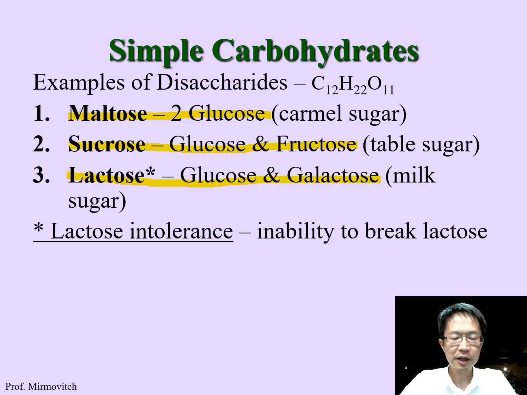So I already told you that maltose you can find from beer. It gives you another example here. You can find maltose from caramel sugar. Sucrose, well, is an example of table sugar. Lactose, well, you can find from milk.